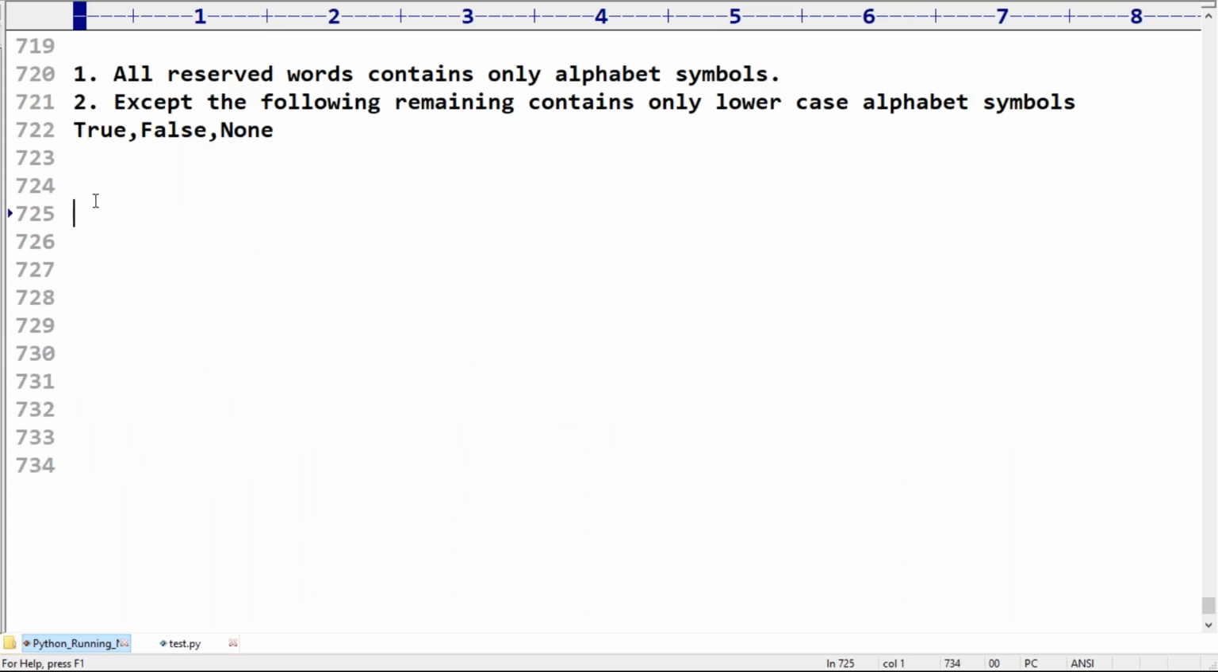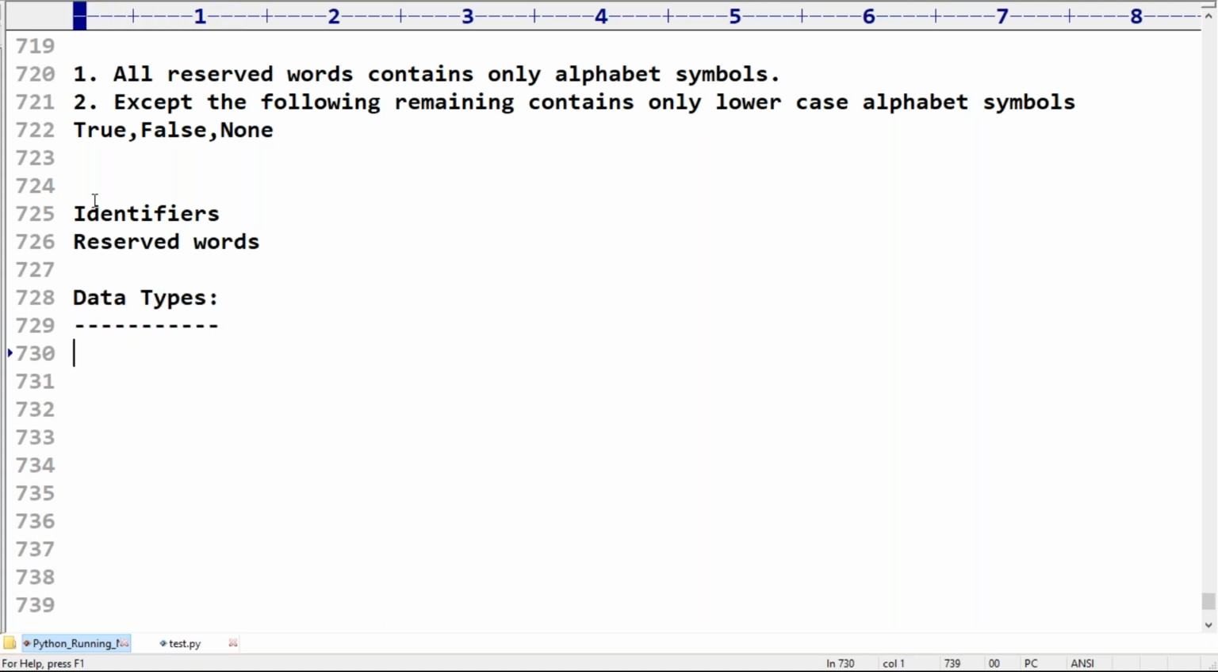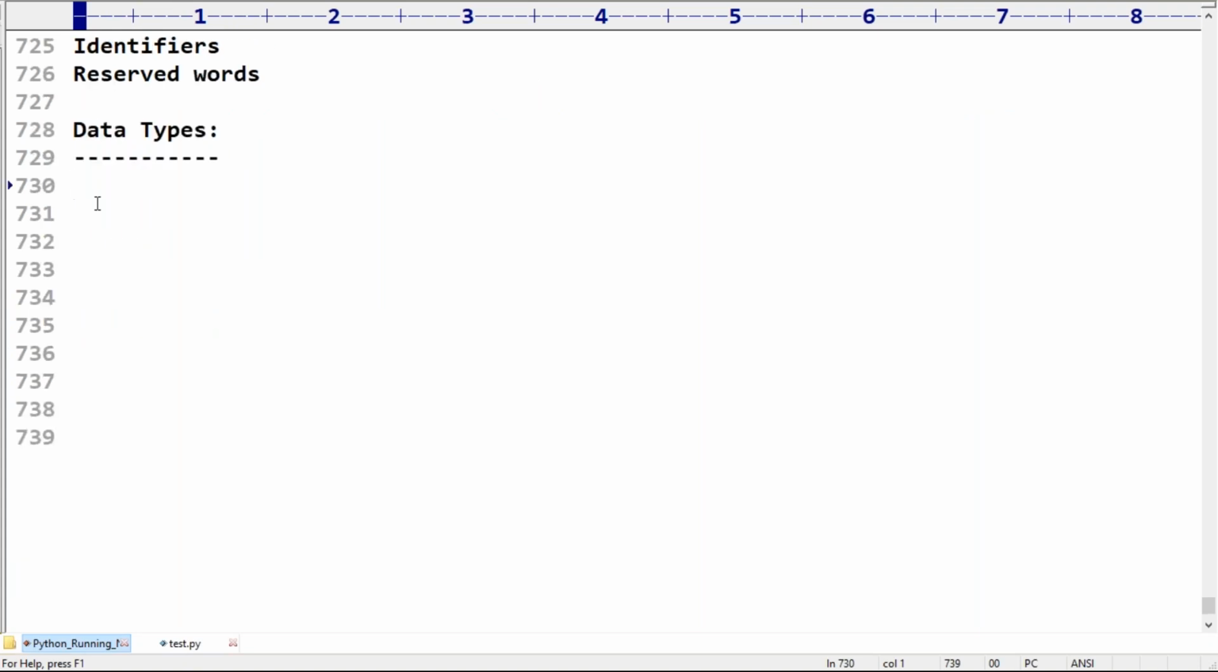Now the next subtopic I have to discuss, very important. Up to this we covered two subtopics: I started with identifiers, and then we covered reserved words. These two things we completed, right? Now next we have to talk about data types. Data types we need to discuss.